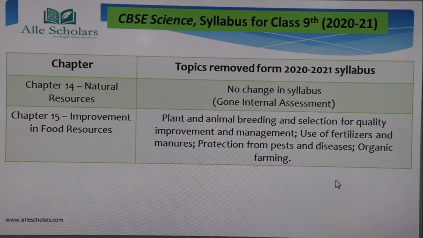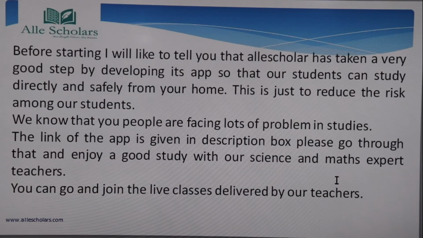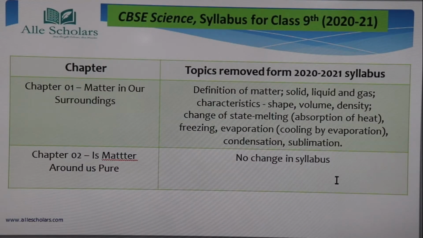Okay. So let's have a quick look again at the topics that have been deleted. So chapter 1, matter in our surroundings, just note down. Definition of matter, solid, liquid and gases, characteristics, shape, volume, density, characteristics of state, melting. All these have been deleted.